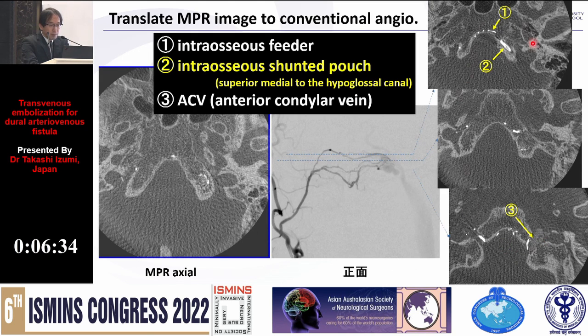Here is the MPR image. This image shows, for example, an intraosseous feeder and an intraosseous shunted pouch here, and the anterior condylar vein as the drainage route and access route.